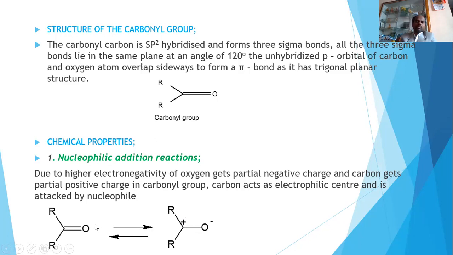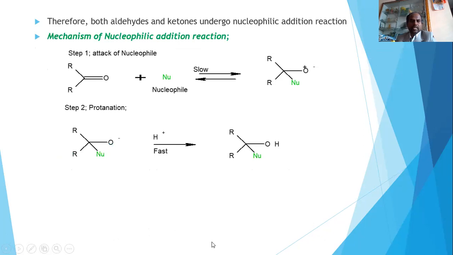So there will be a transformation of the carbonyl compound to a form with negative charge on oxygen and positive charge on carbon. These two structures are in equilibrium. Because of this property, the carbon of the carbonyl compound is electron deficient. So because of this, all aldehydes and ketones undergo nucleophilic addition reactions.